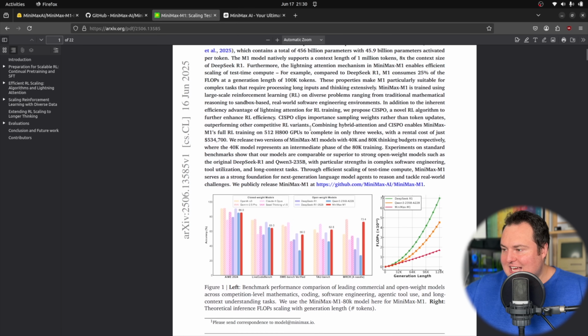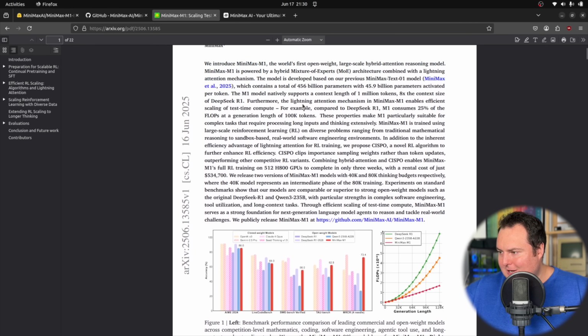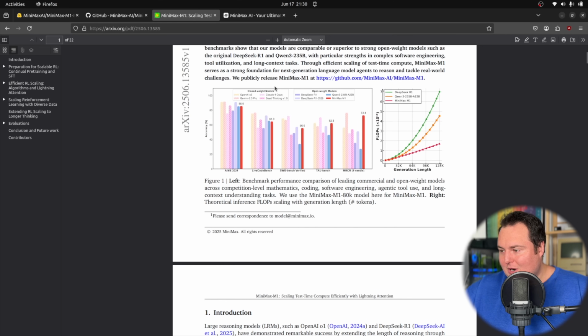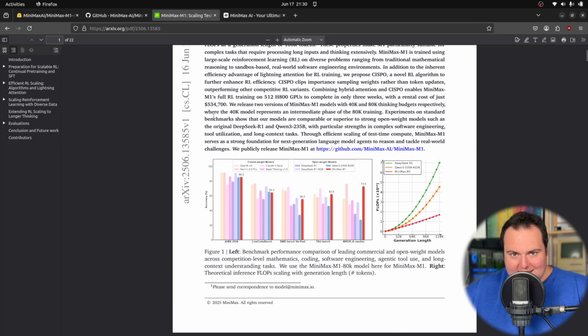So essentially that is the gist of this, and they talk about some lightning attention mechanism as well as something else here that, again, is probably outside the scope of this video. However, I did just want to mention this as it seems very cool, and it talks about a lot of efficiency gains while still being able to maintain comparable performance to things that are more expensive to run, I suppose one could say.